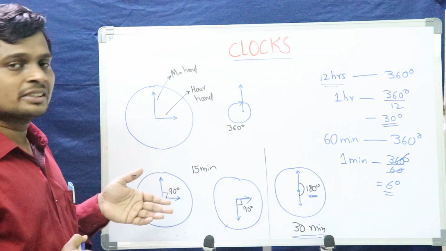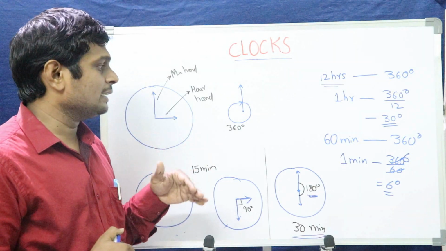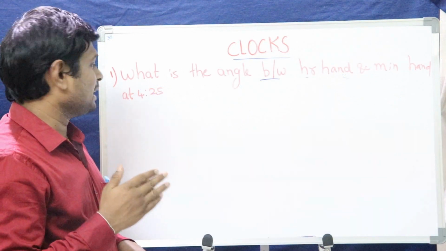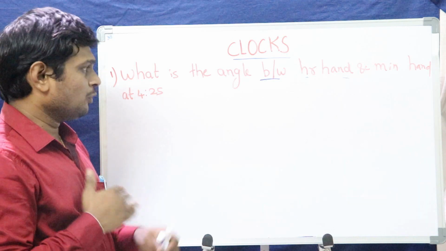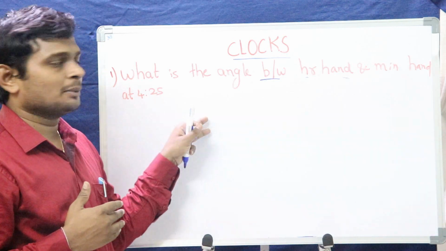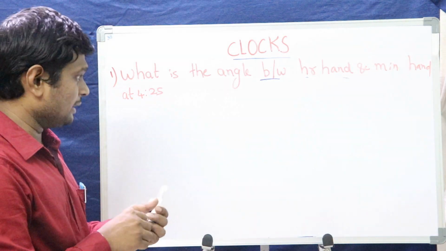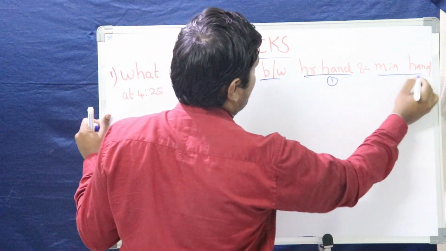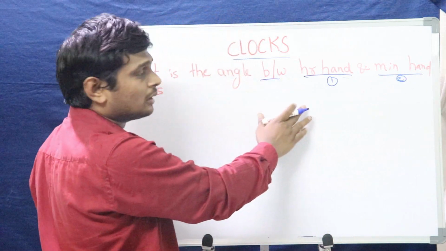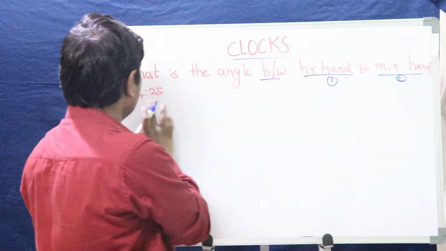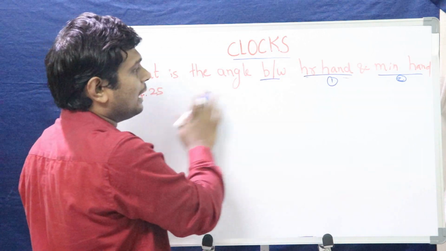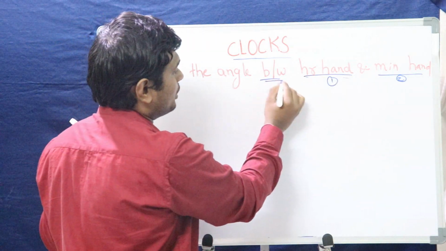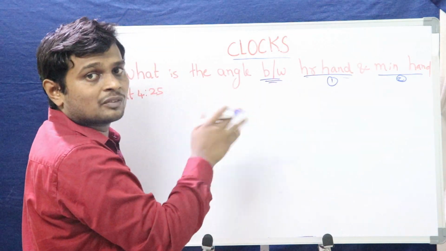Let me take a few examples in clocks and I will explain the concepts. What is the angle between the hour hand and minute hand at the time of 4 hours 25 minutes? Before starting the problem, we need to understand it thoroughly. We need to find the angle between the hour hand and minute hand. So we need to find the angle traced by the hour hand in 4 hours 25 minutes and the angle traced by the minute hand in 25 minutes, and then subtract one from the other.